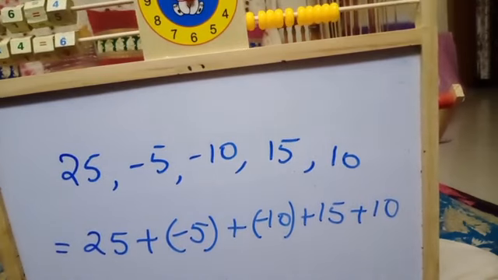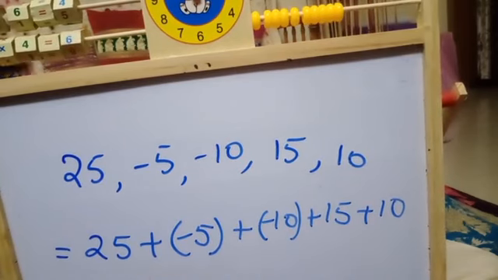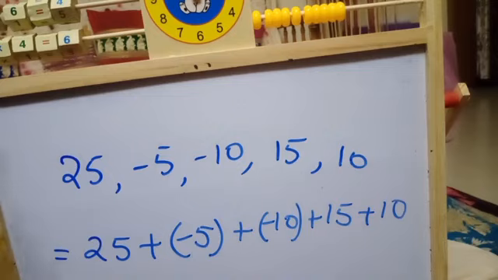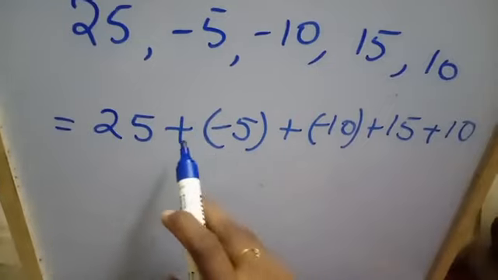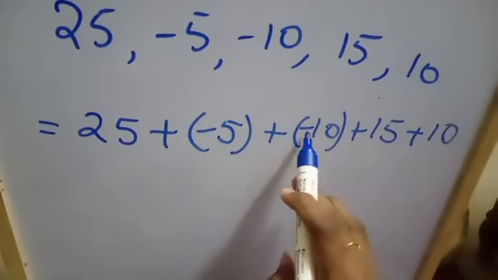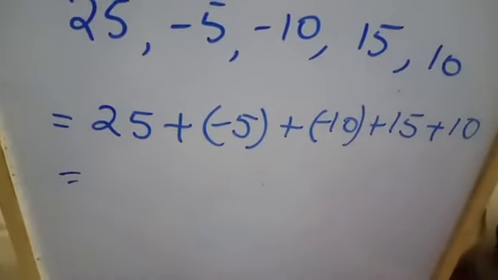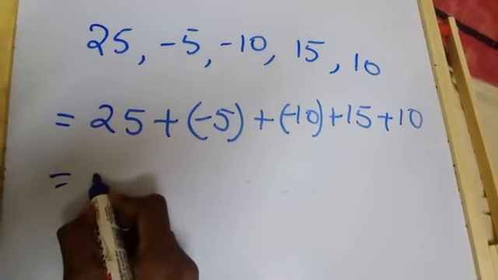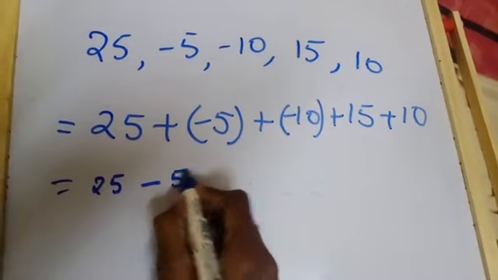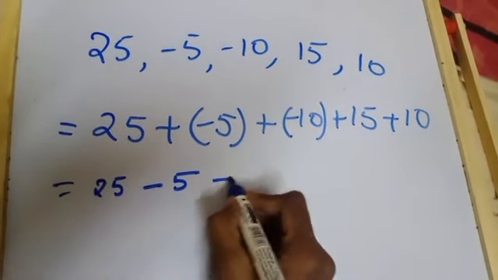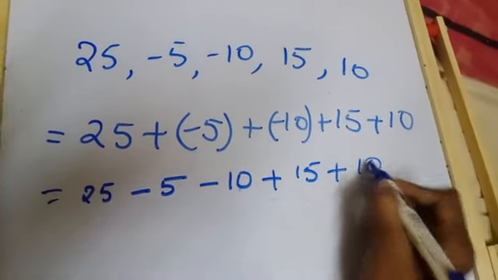What we have to do first? We have to resolve the brackets. Now write down the values with resolving the bracket. What you write? Plus into minus, it will become minus. Plus into minus, it will become minus. So now I am writing like this. Now it's 25 plus into minus, minus 5 plus into minus, minus 10 plus 15 plus 10.